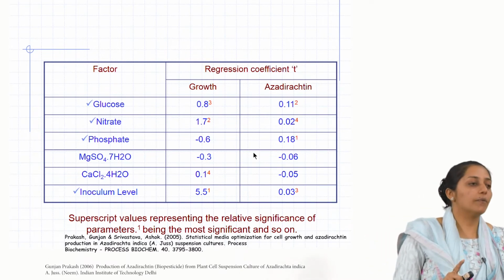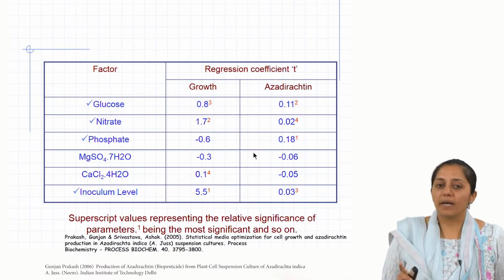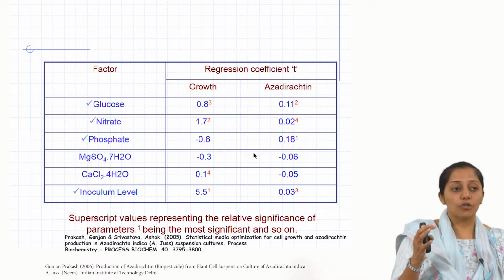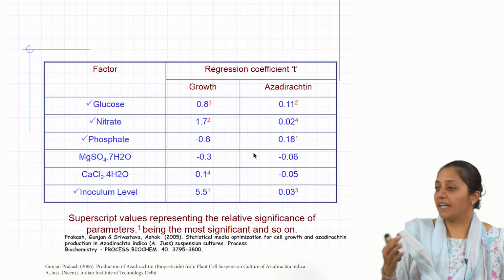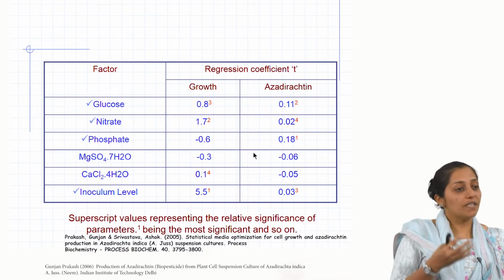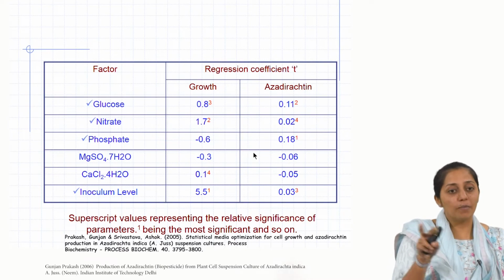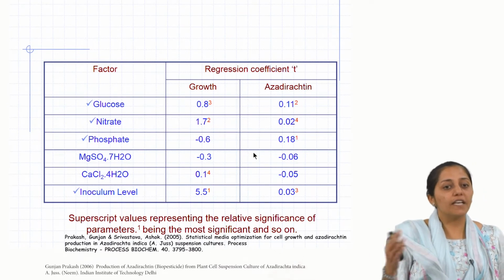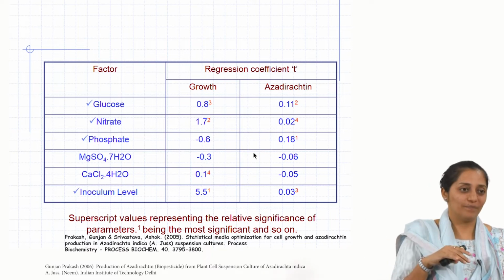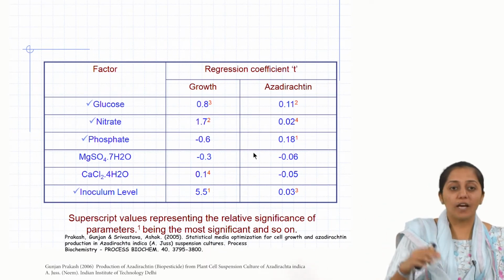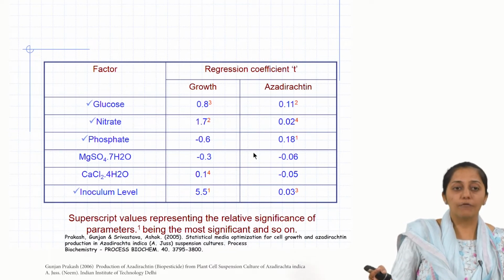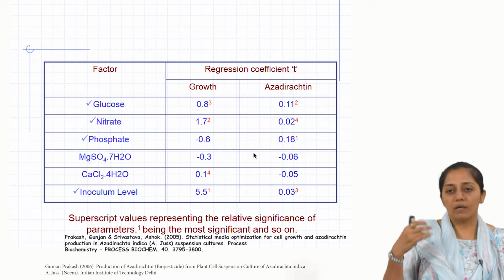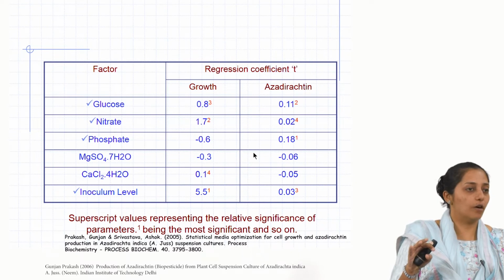But it is always recommended to do these optimizations for independent factors. They should not be aliased or clubbed, because if you take titer as your single response, you will never be able to find how one factor is affecting these 2 independent responses, the biomass and the azadirachtin yield. If you do it individually, you can even design a 2-stage cultivation which can give you higher productivity than a single batch. If you do it for only titer, then this will work only for batch, and then you will have to apply other strategies for further yield or productivity enhancement.